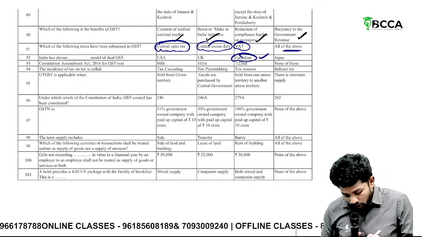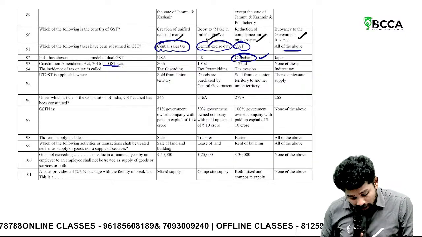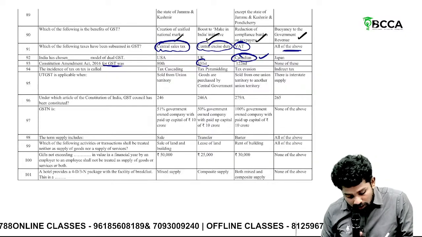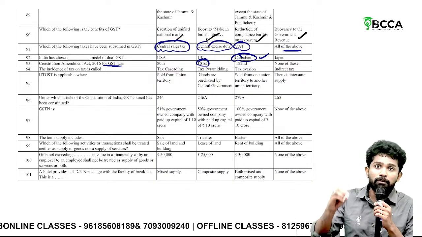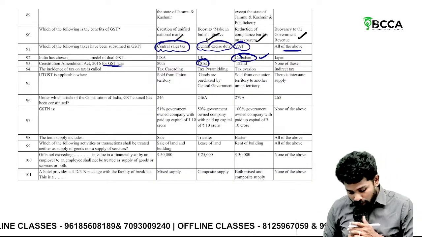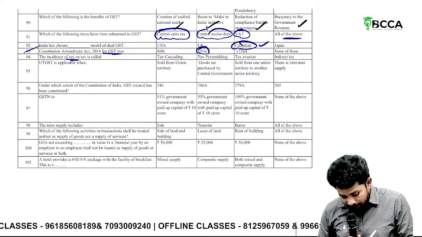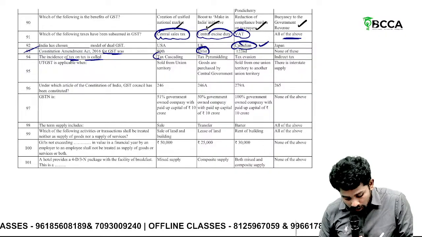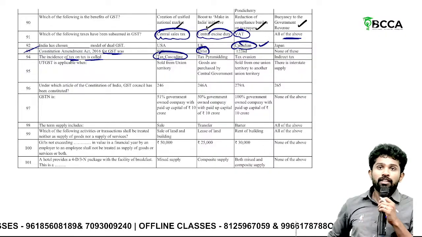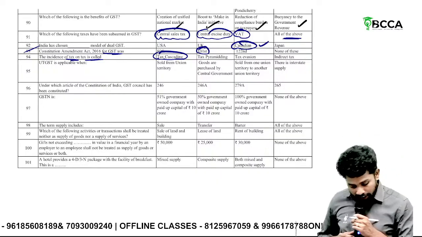Then, Constitution Amendment Act 2016 for GST was dash. 101st amendment to the constitution. Then the incidence of tax on tax is called as what? Tax cascading.